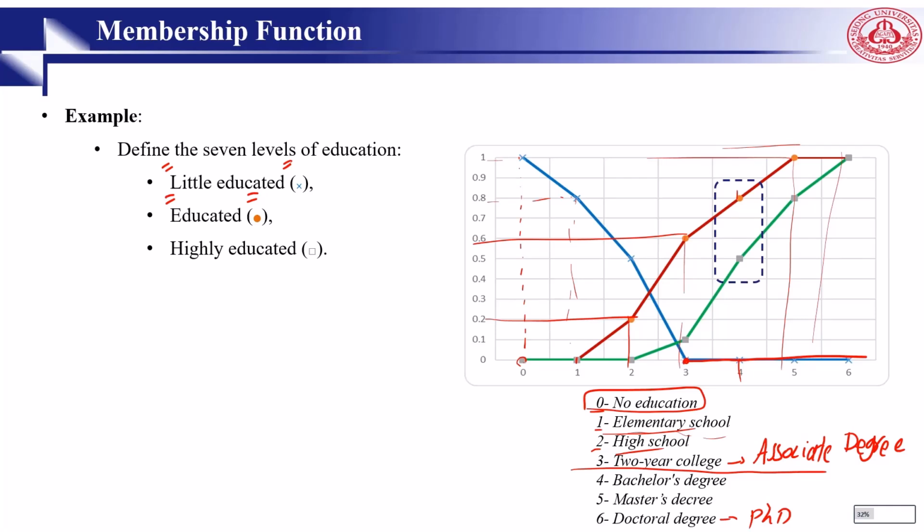And then we have highly educated. Highly educated is here. So it starts from here, and up to bachelor degree is not considered. So bachelor degree by 10%, but PhDs are 100% highly educated persons, right? So this is how we define membership functions.